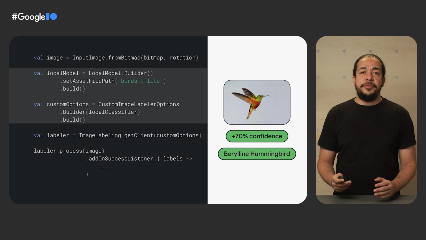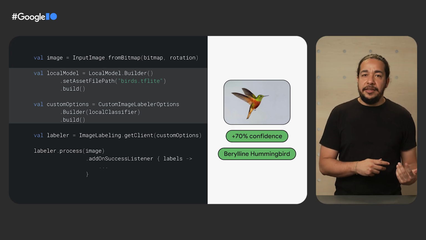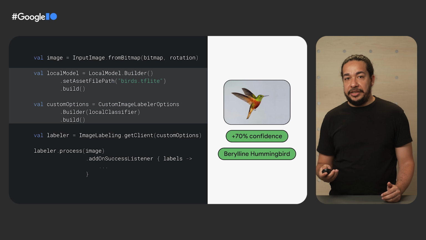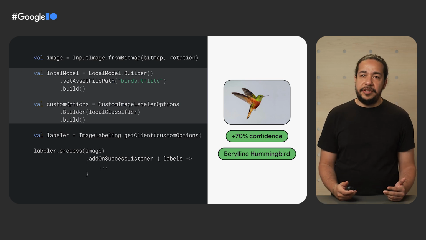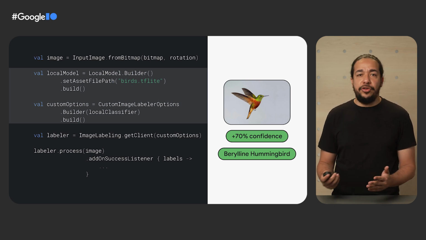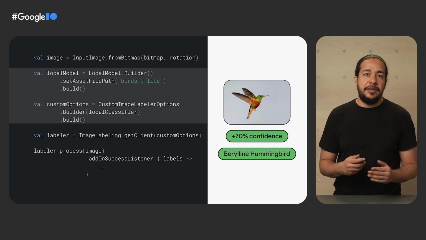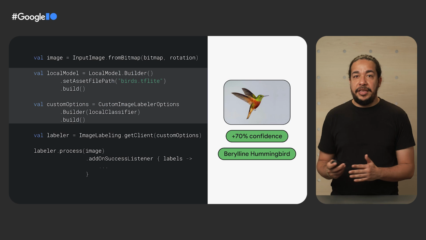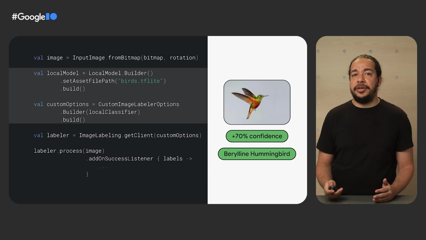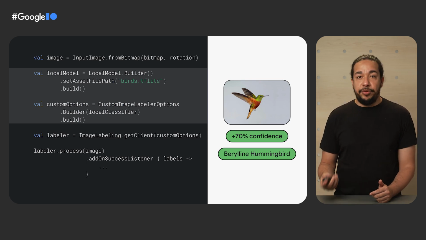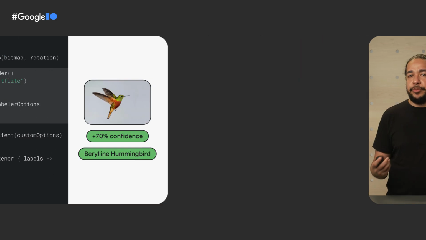I know the value is smaller than the previous 98% we had, but all the other returned possibilities have less than 4% confidence. That makes sense as the model knows it's a bird and birds have, of course, very similar characteristics. But among all of them, it's very certain that this is a hummingbird. And this is way more informative than just saying the picture contains a bird. So we managed to find out if there is a bird in the picture, and which bird, without writing any line of machine learning code. How great is that?